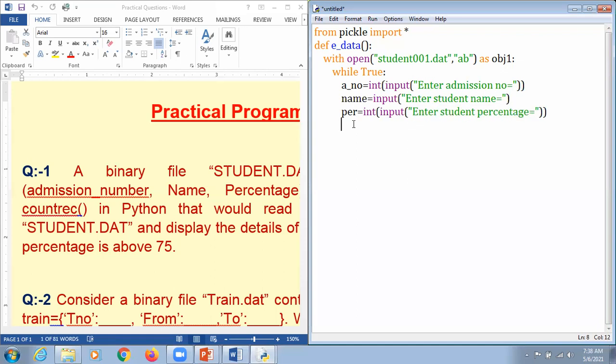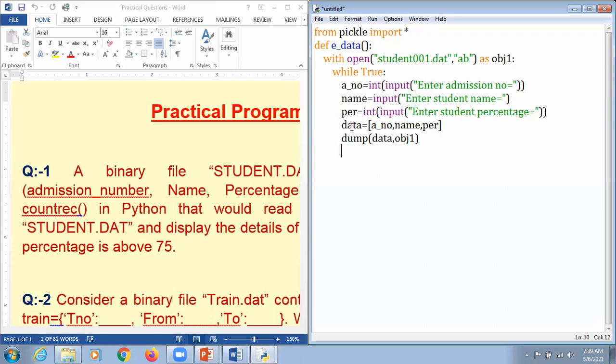After accepting these values, we take one variable, in the form of a list, to store all the values: a number, comma, name, and PER. Done. The value is now stored in data, but the information entered by the user is not yet stored in the binary file student 001.dat. So for that we use dump, and we require the data and a file object, that is obj1.